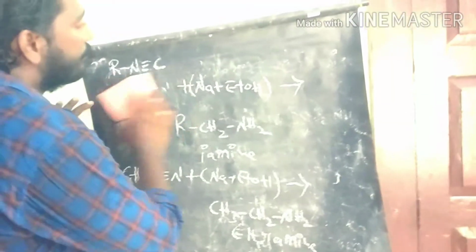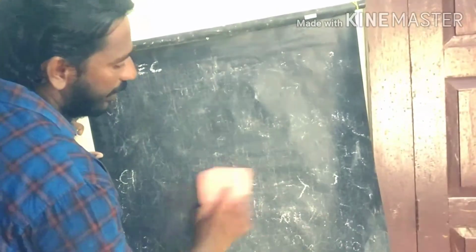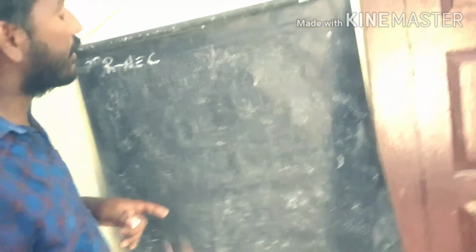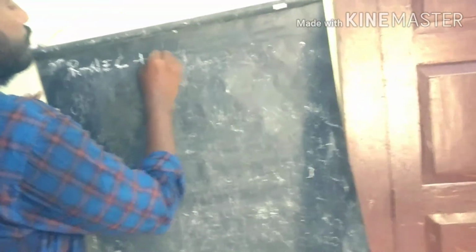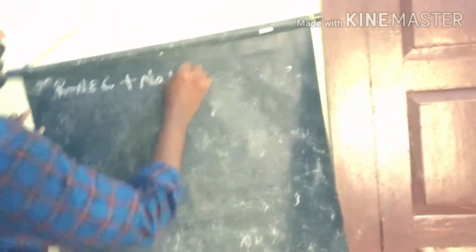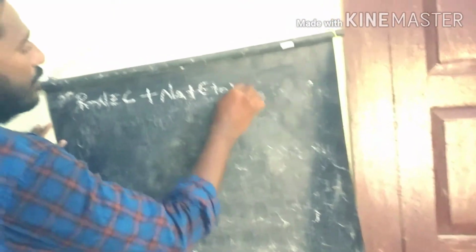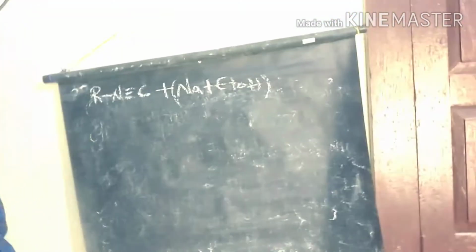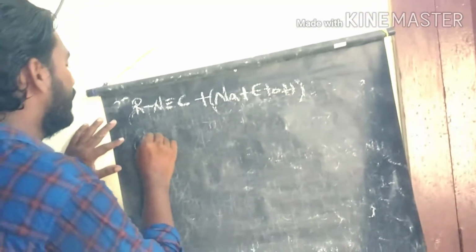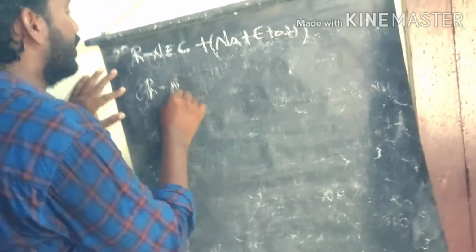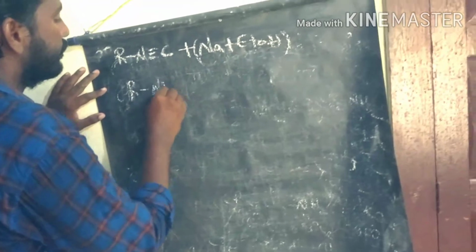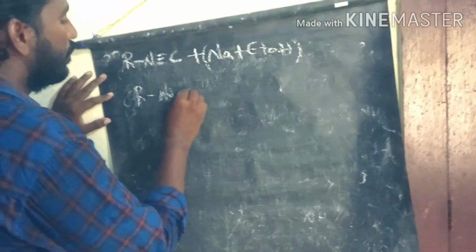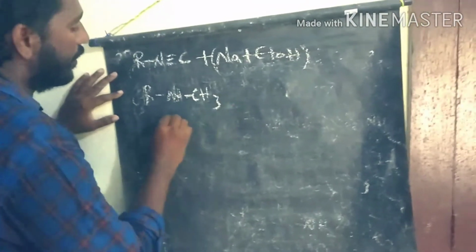Let's discuss this simple rearrangement reaction for secondary amines. First we start with isocyanide in the presence of sodium plus ethanol. This is also one of the famous named reactions, the Mendius rearrangement reaction. Here we can produce secondary amines as the product.